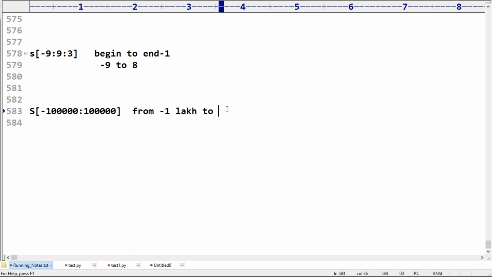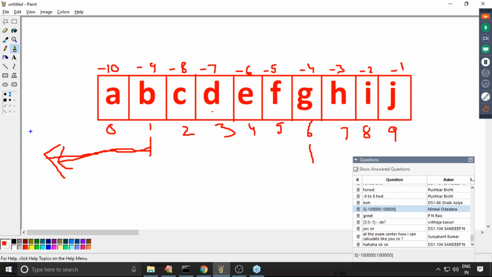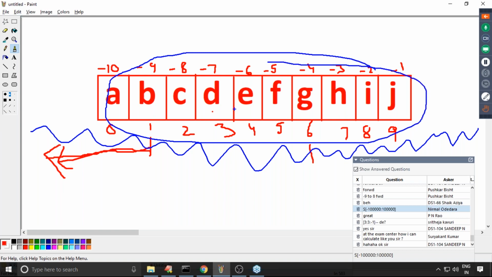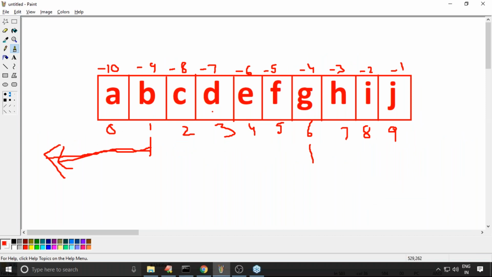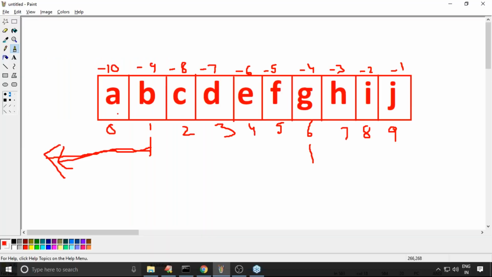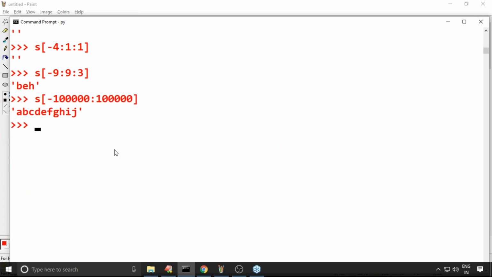This is a big range. Is this total going to be covered or not? Please confirm. Yes, it is going to be covered. That's why the output by default we are going to get here is the complete string.